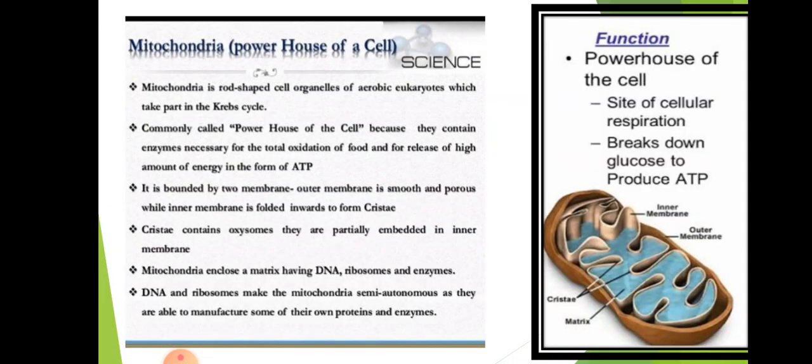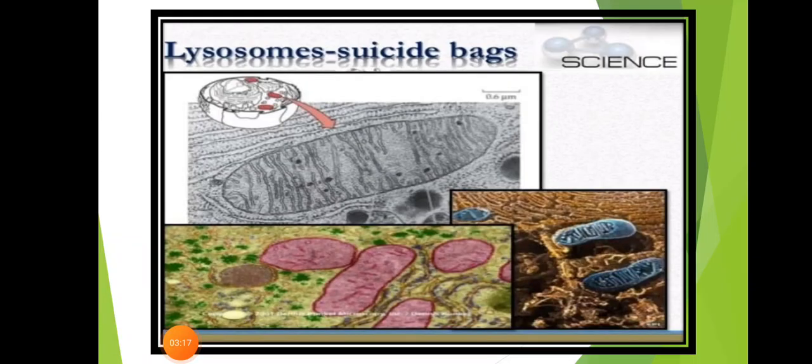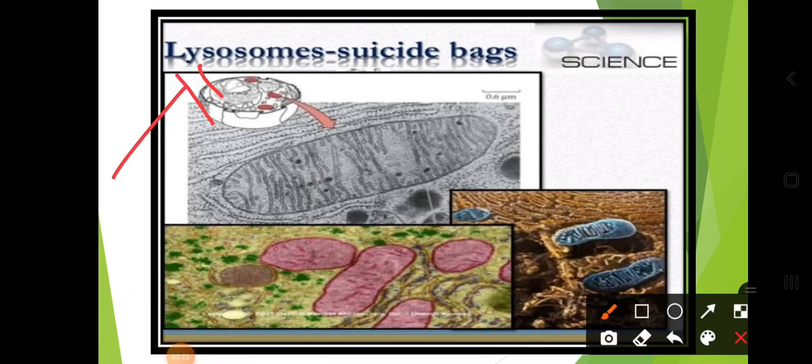Okay, so why is it called a suicide bag? Let's discuss this. Dear students, when the cell gets damaged, suppose this is one of the cells and it gets damaged, the lysosomes may burst and then the enzymes digest their own cell. Suppose this is one of the cells and it has already died. Now it is a waste material. So what happens, these lysosomes may burst and the enzymes digest their own cell itself. So that's why it is called the suicide bag of the cells.